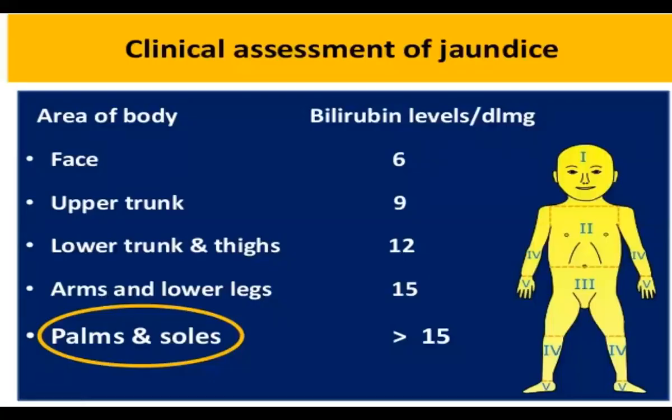The clinical assessment of jaundice is by area. If jaundice is present on the face, the bilirubin level is about 6. If it is in the upper trunk, that is 9. If it is in the lower trunk, that is 12. The lower trunk and thighs are the third area, with a bilirubin level of 12. If it is in the arms and lower legs, that is the fourth area, with a bilirubin level of about 15. And if it is on the palms and soles, that indicates a bilirubin level of more than 15 mg per dL.